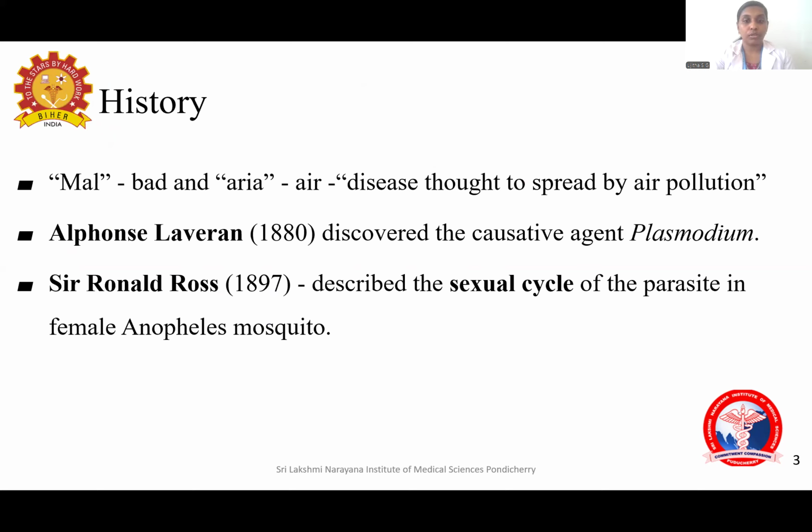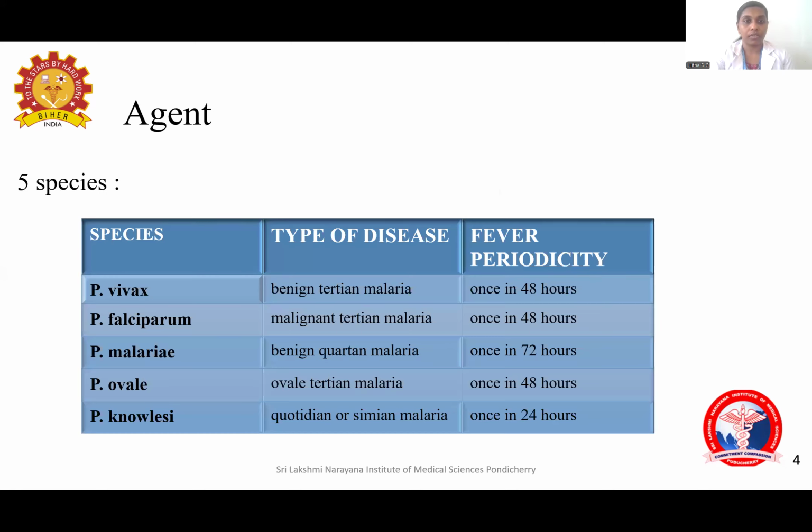And Plasmodium has got two cycles, sexual as well as asexual cycle. The sexual cycle takes place in the female Anopheles mosquito. This was described by Sir Ronald Ross. So the agent is Plasmodium. It has got 5 species: Plasmodium vivax, falciparum, malariae, ovale, and knowlesi.